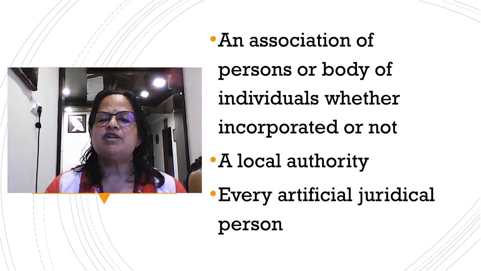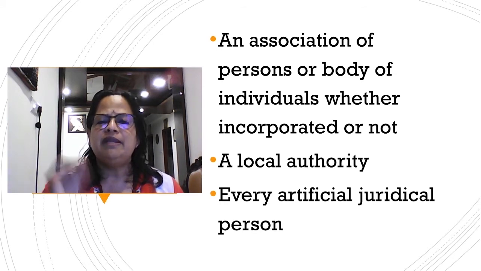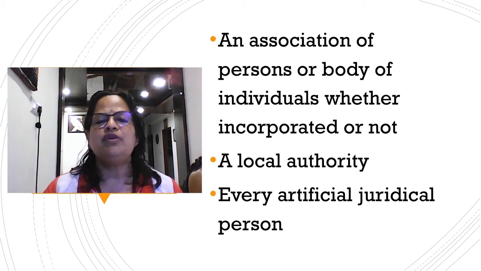Next is every artificial juridical person. Whoever is incorporated, whatever activity they are doing, any NGO, any old age home, any orphanage, any charitable institution, anything formed for the purpose of doing any activity, or any trust, anything like that, it can be an individual for income tax purpose.